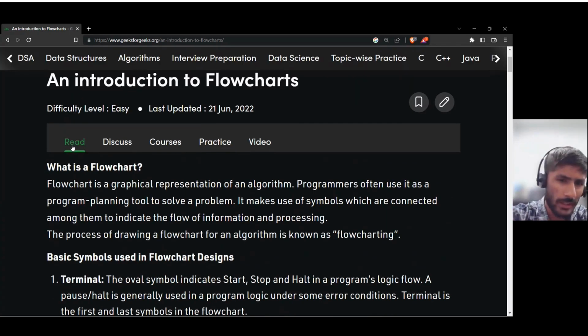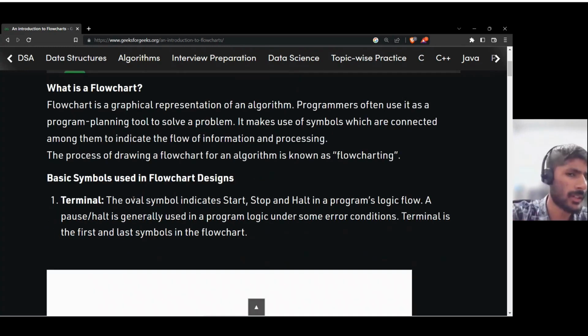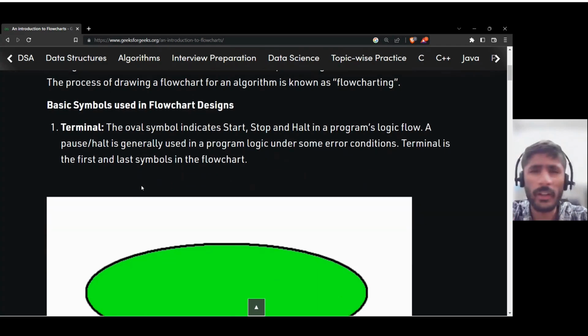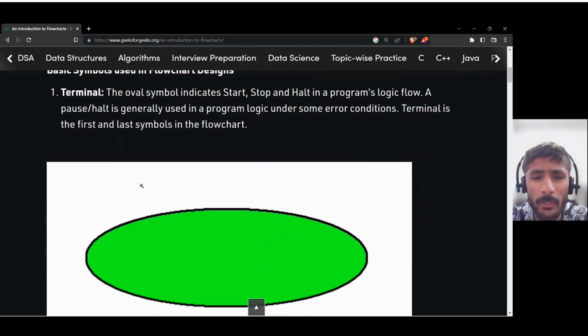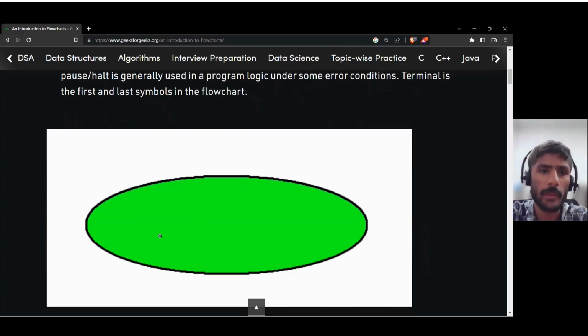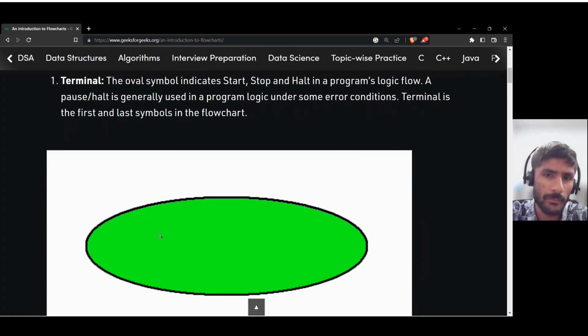So flowchart is a graphical representation of an algorithm. Programmers often use this for planning to solve a particular problem. You can read this article on GeeksforGeeks. Now, to make a flowchart we have different components. The first component is the terminal, this elliptical shape. It tells us where a program is starting or where a program is ending. So it is basically start to stop.